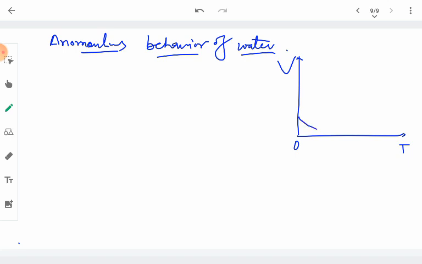Rather than increasing, its volume decreases, and it becomes minimum at 4 degree Celsius of temperature. And when we keep it heating beyond 4 degree Celsius, its volume starts increasing.